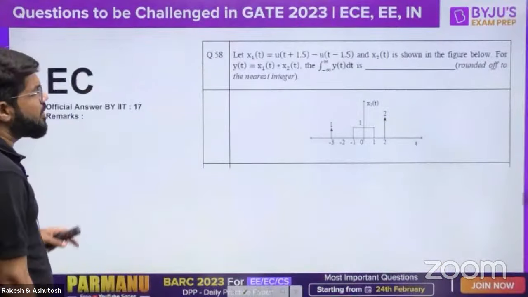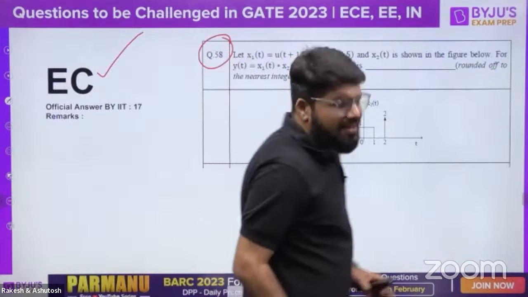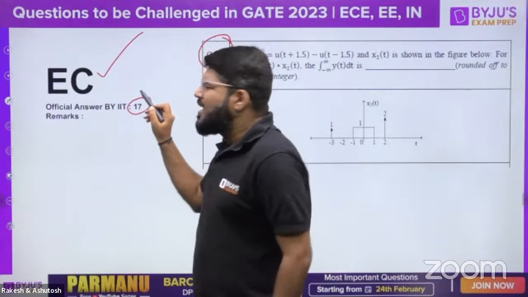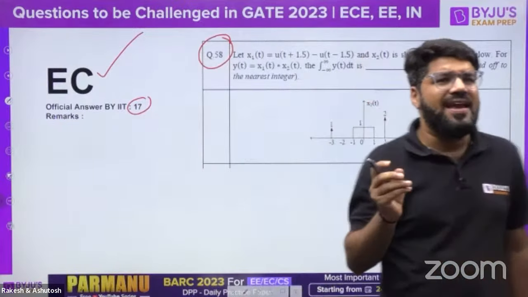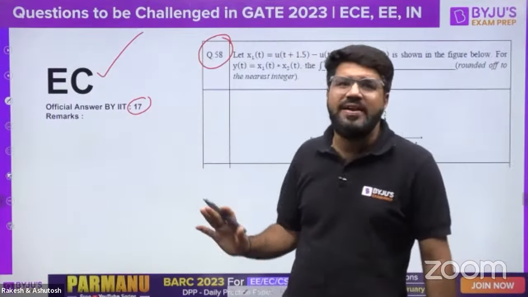This is the first question here. Question number 58 of EC. It's very simple, nothing great here. What is the official answer given? And I think IIT has not made any mistake here. I think they've given some typo error, because by any logic 70 will not come.